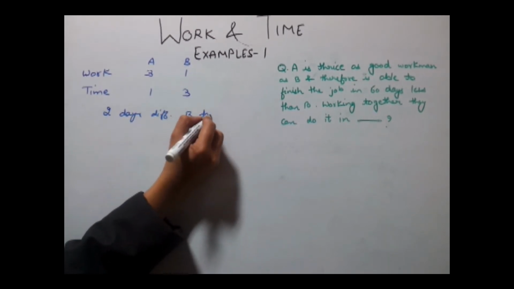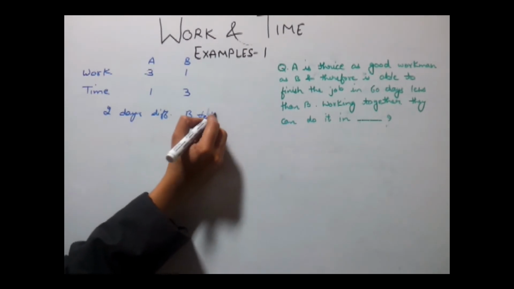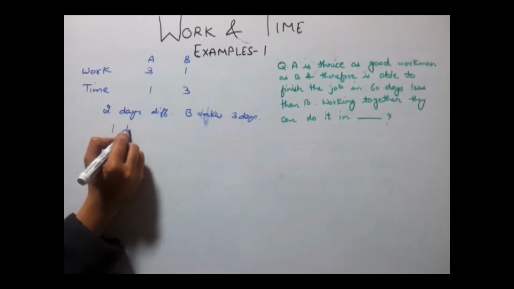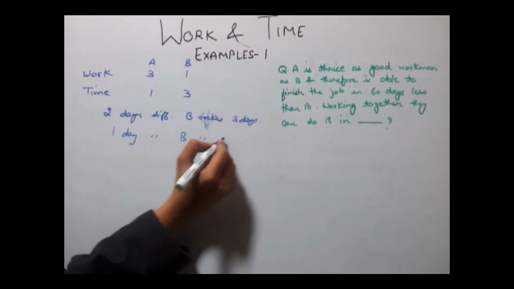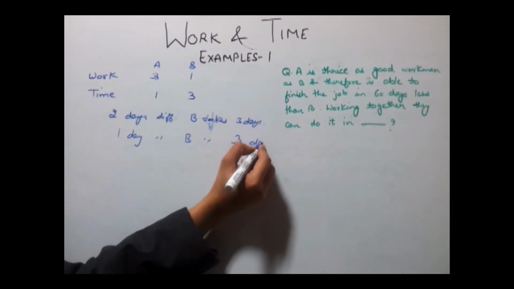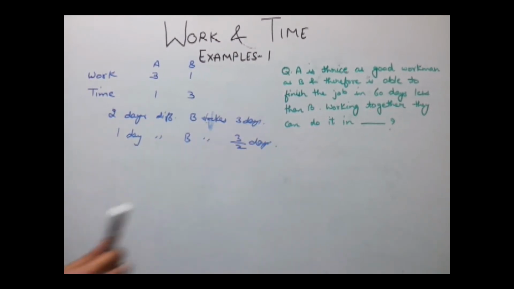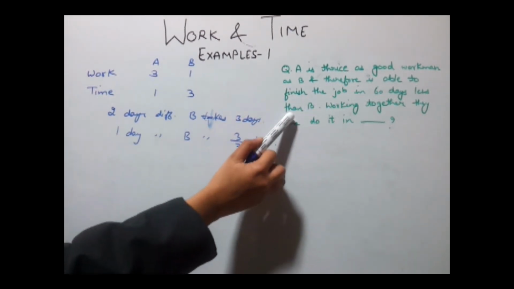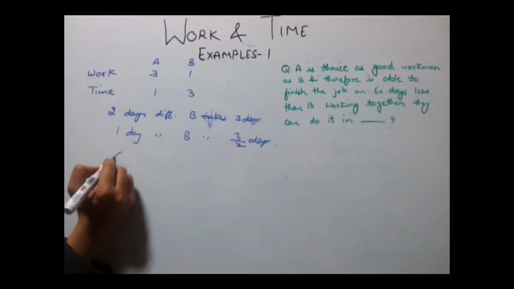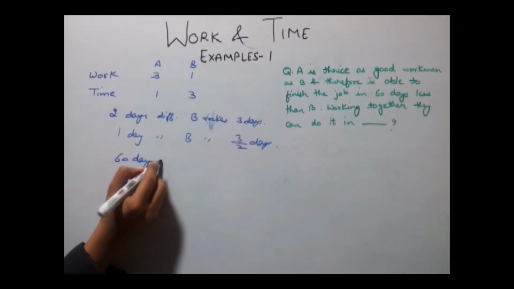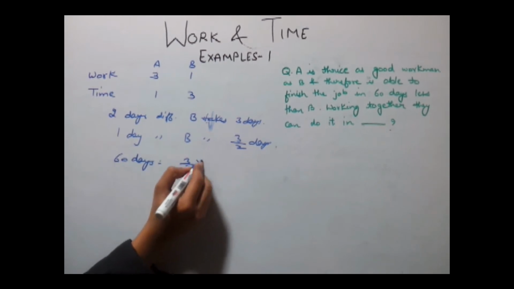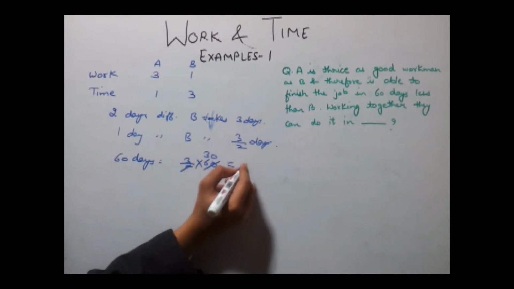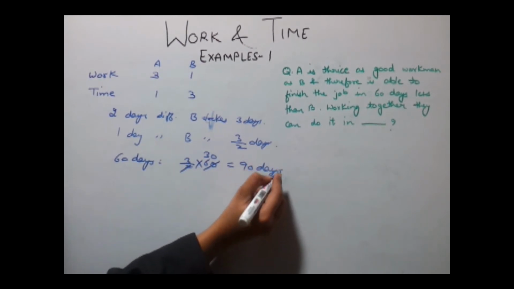B takes 3 days. In 1 day difference, B will take 3 by 2 days, and it is given that A finishes the job in 60 days less than B. So if the difference is 60 days, then B will take 3 by 2 into 60, that is 30 into 3, which is 90 days.